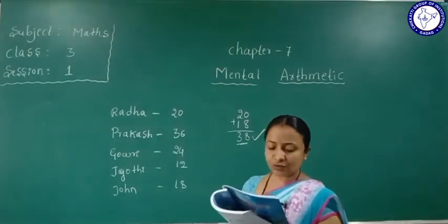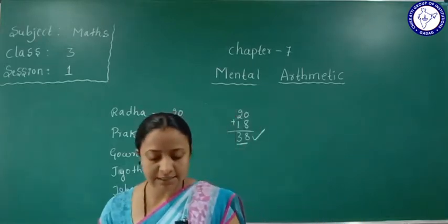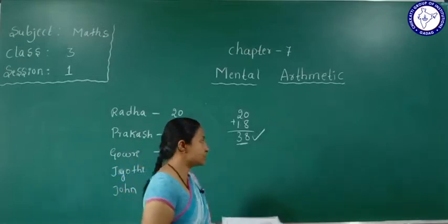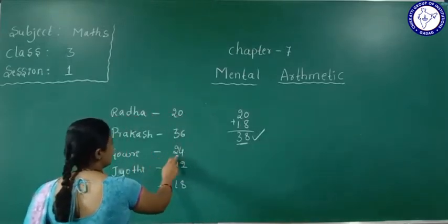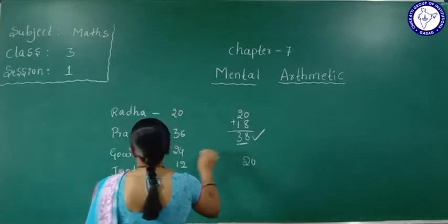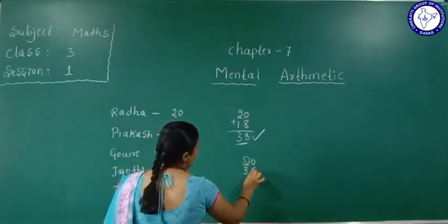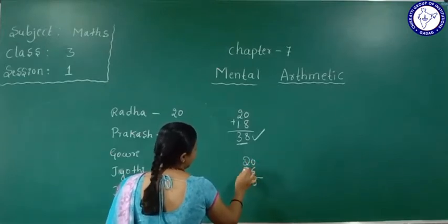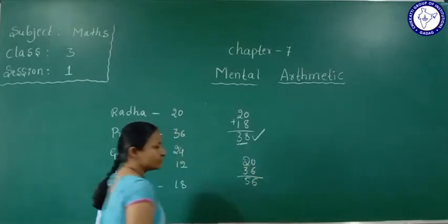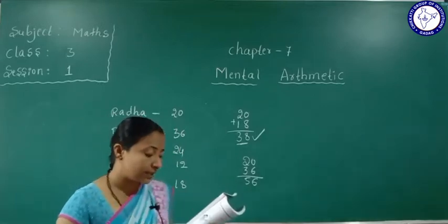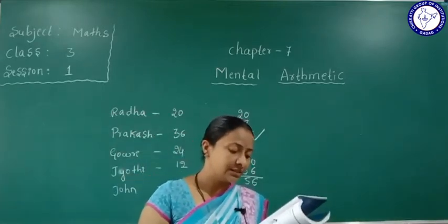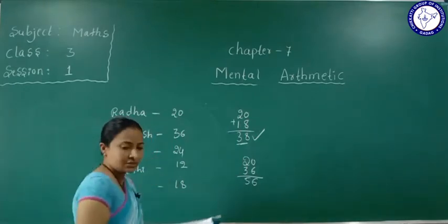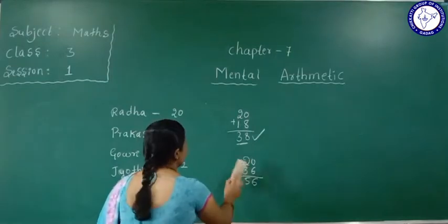Okay. Next question is, how many tamarind seeds do Gauri and Prakash together have? See, Gauri and Prakash. Gauri 20, Prakash how much? 36. Okay, we'll add. 0 plus 6 is 6. 2 plus 3 is 5. Total 56. But this is wrong.